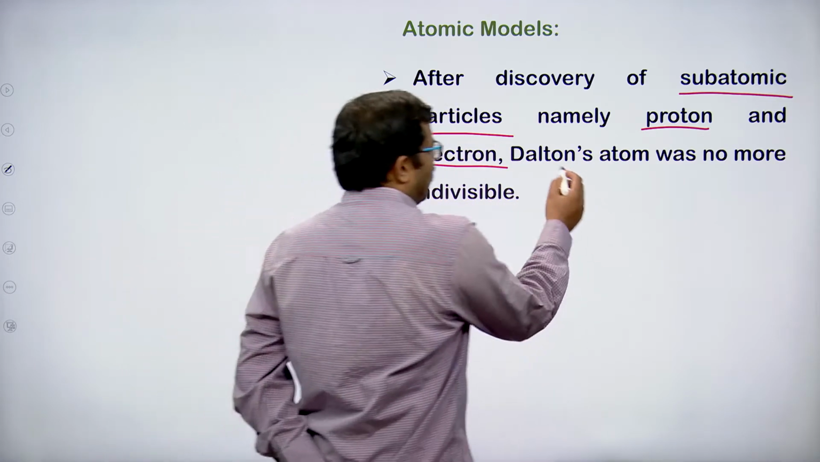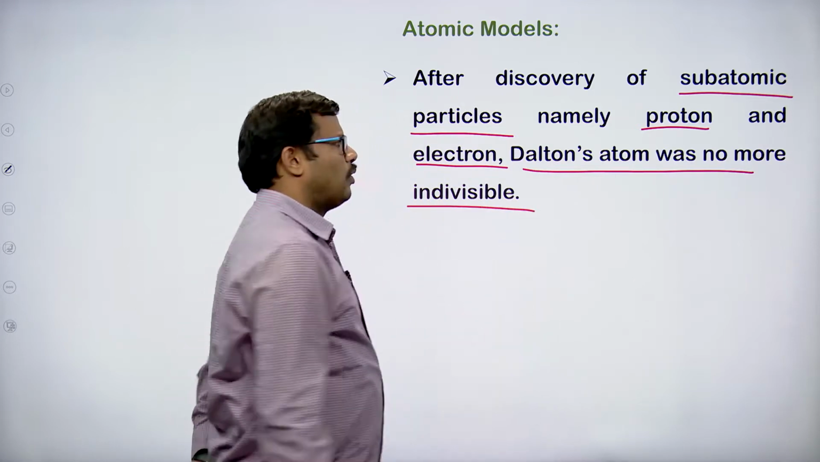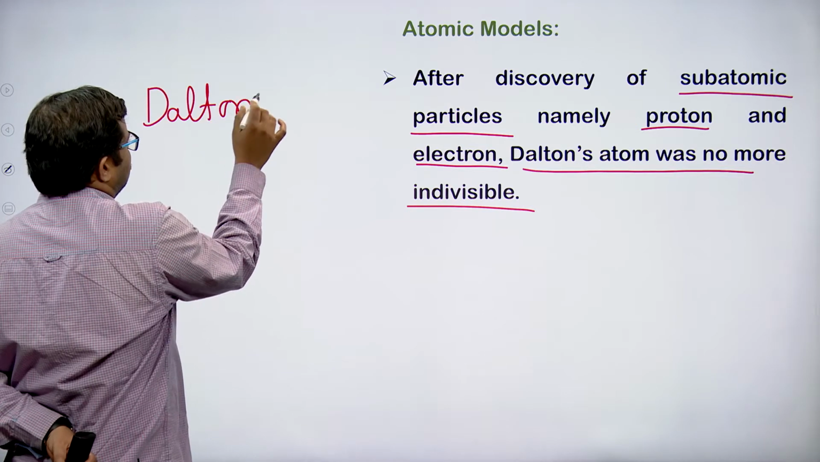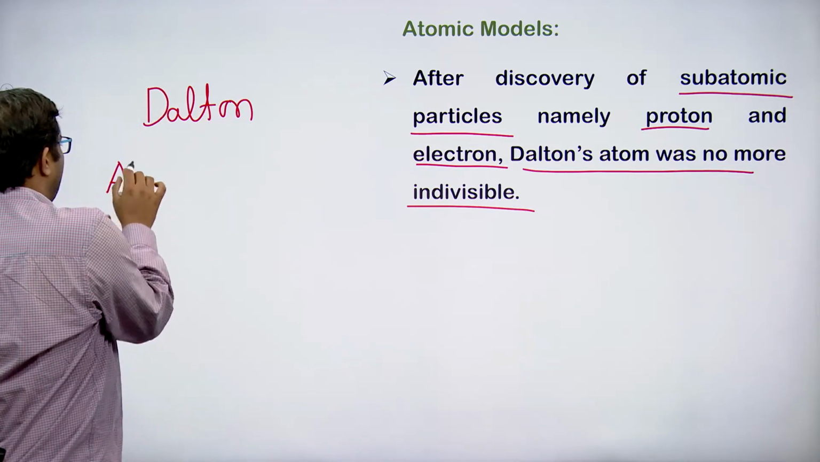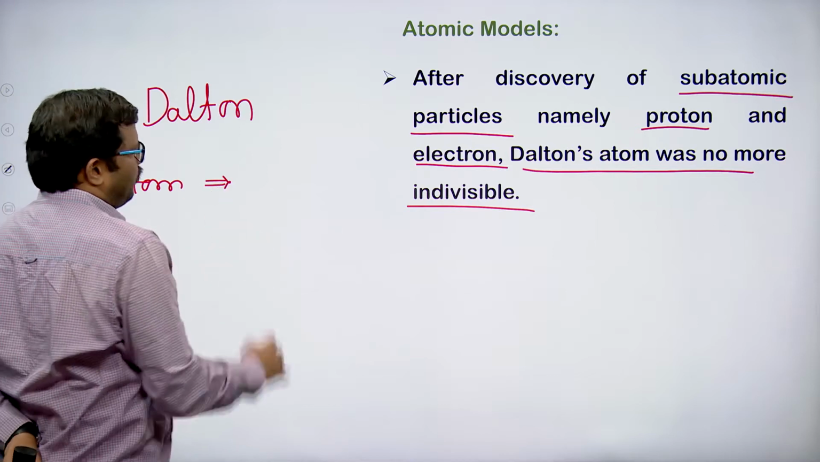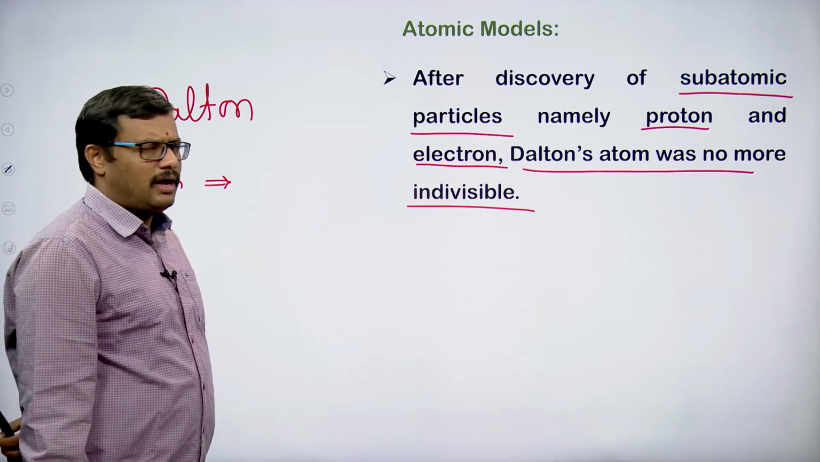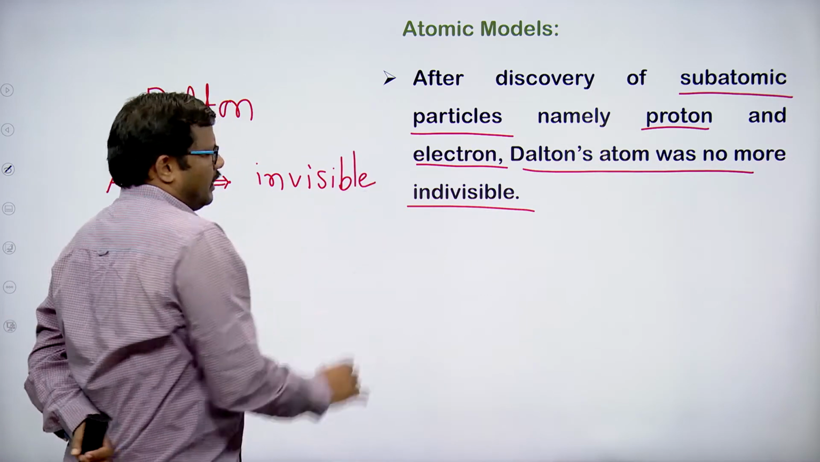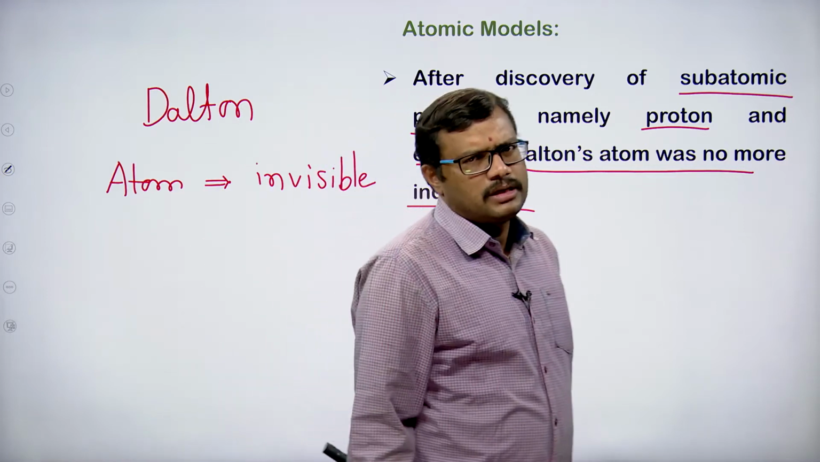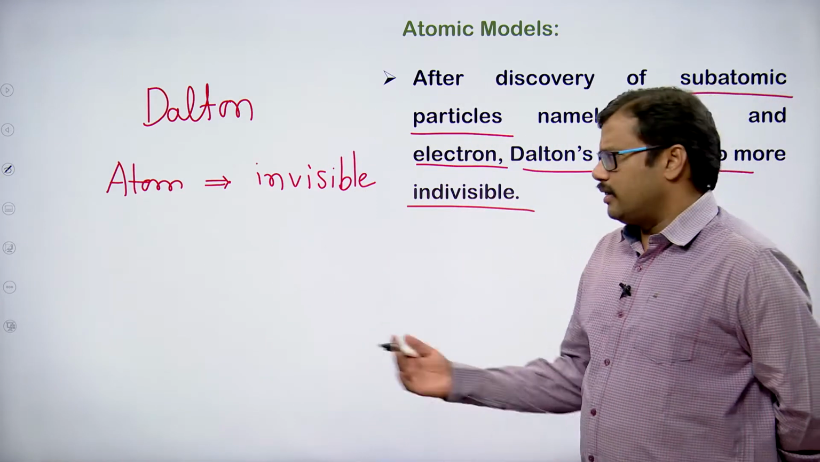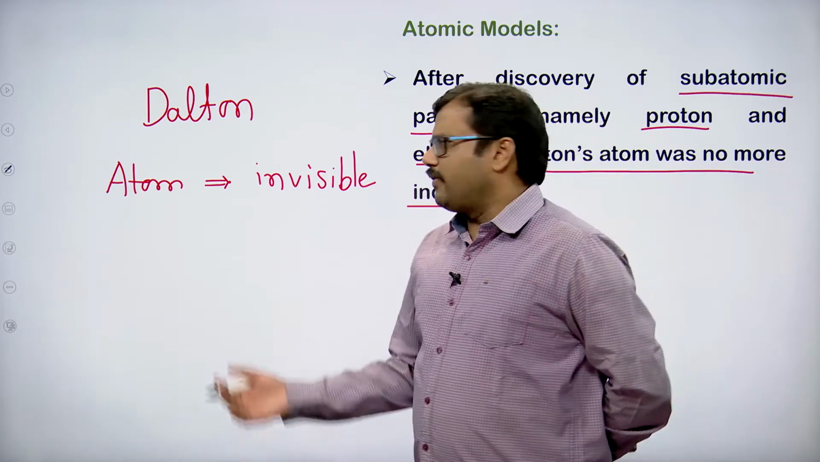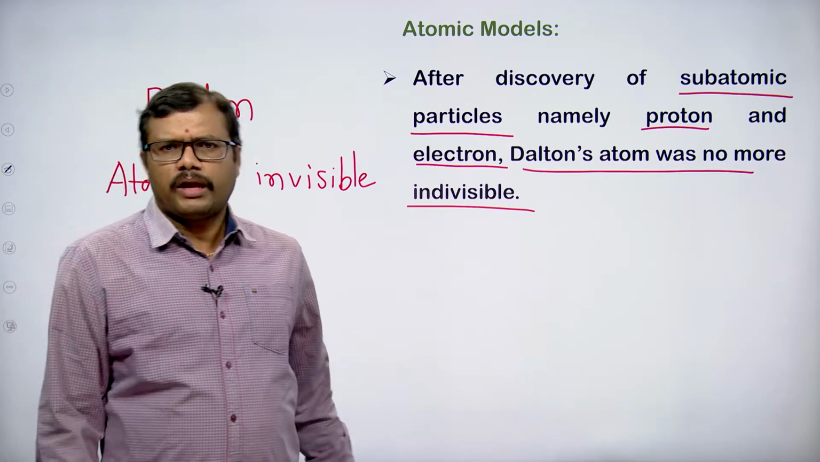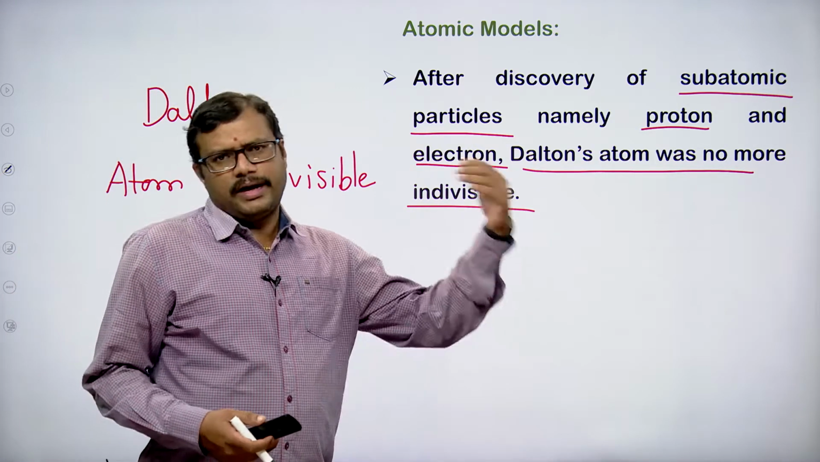Dalton's atom was no more indivisible. When you observe Dalton's atomic theory, what is the concept given by Dalton? Dalton says that every matter is made up of extremely small particles called atoms, and the atom is indivisible. Atoms of an element are alike in all their properties. Atoms of different elements are different in their properties. These are the concepts given by Dalton. So according to Dalton, the atom is indivisible, which cannot be divided further.